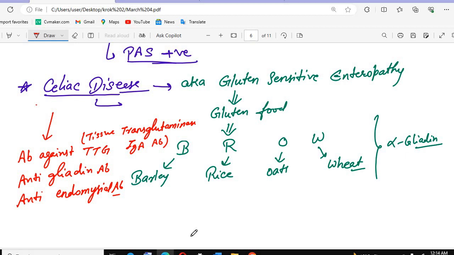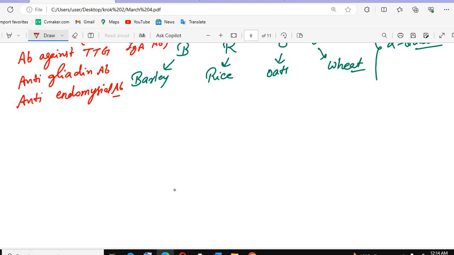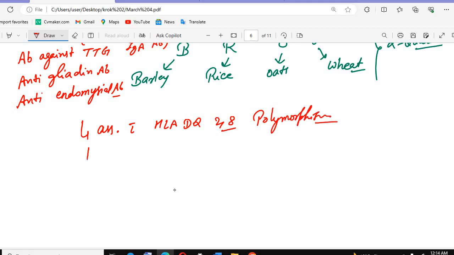Then you can remember, they are also associated with HLA-DQ2/DQ8 polymorphisms. If you want to remember it, you can, otherwise you can skip it. They are also associated with dermatitis herpetiformis.